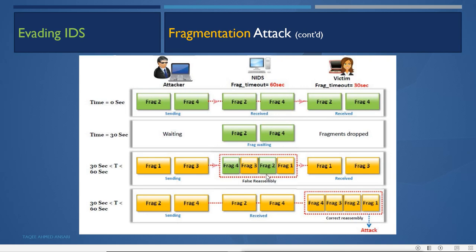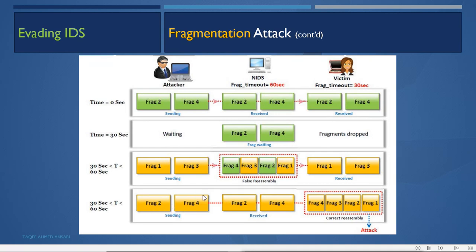Now the IDS will drop all these 4 packets, but the victim machine will get fragments 1 and 3, and now it is waiting for fragments 2 and 4, the real ones. Now the attacker will do what? It will again send 2 and 4. This time it will send the real ones.